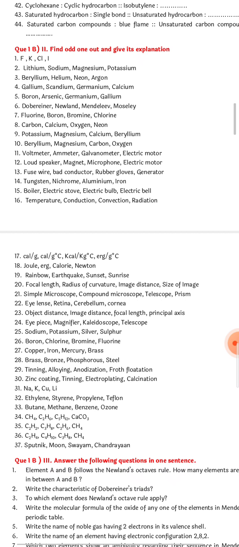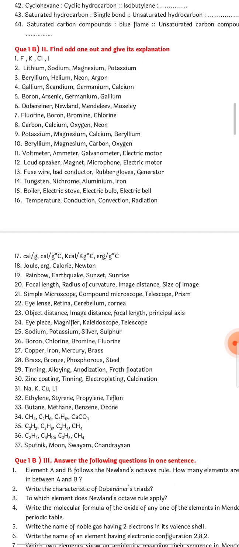Coming next to the 11th question. Voltmeter, ammeter, galvanometer, electric motor. Electric motor is the odd one out. Question number 12. You have loudspeaker, magnet, microphone, electric motor. So this is very clear, what is the odd one out. You don't need my help for this question. I am not giving you the answer now.